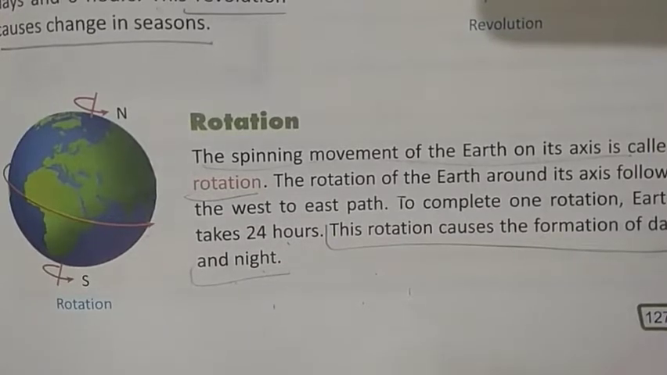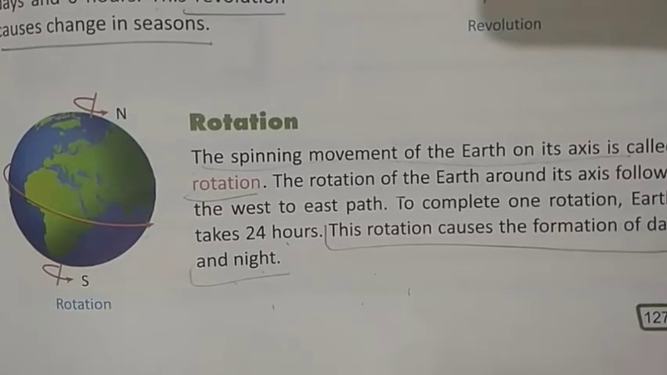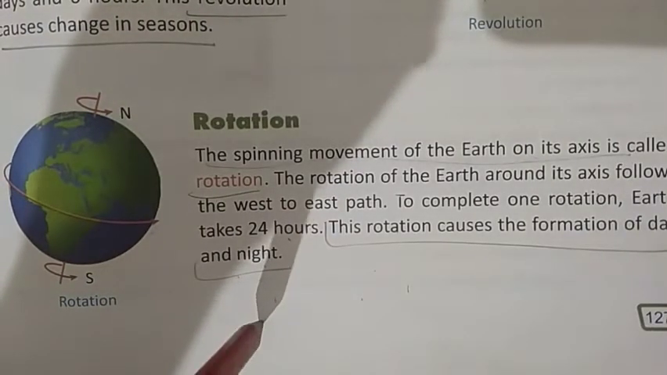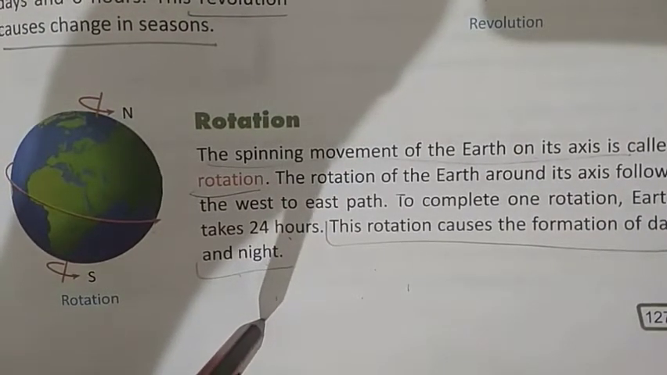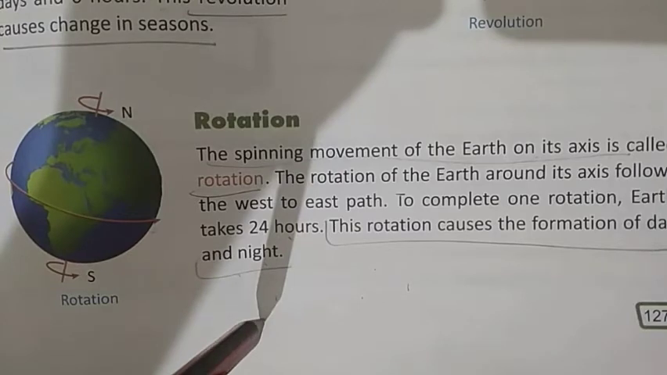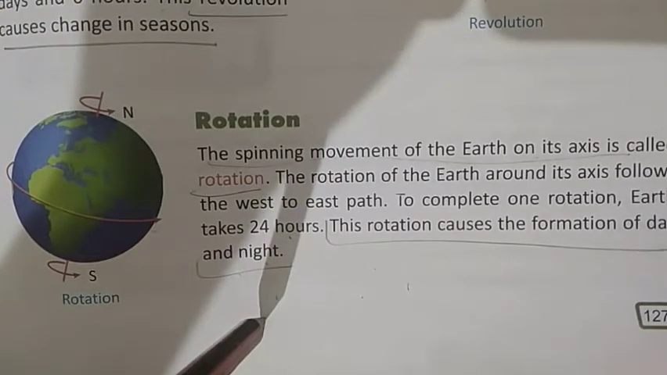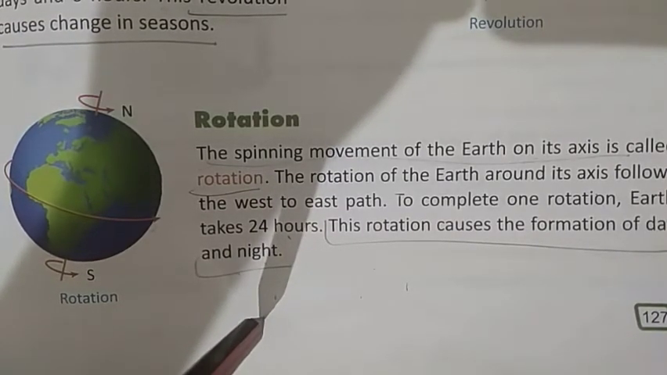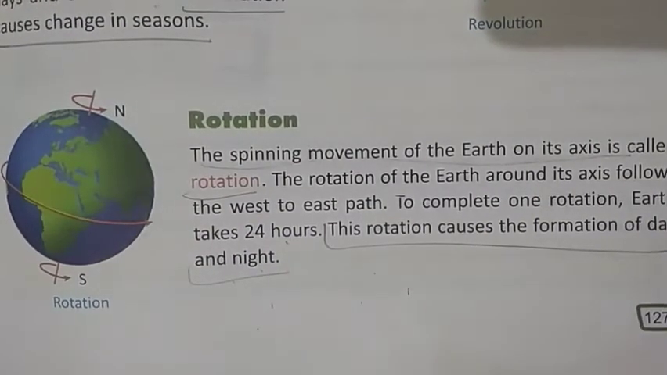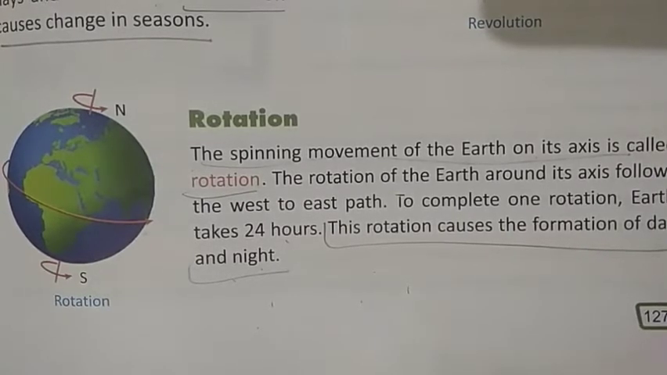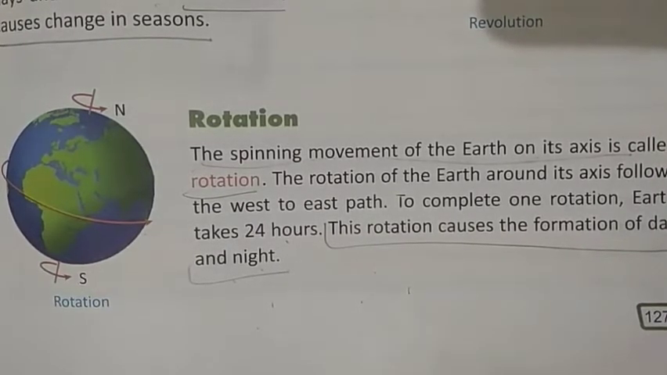Just like I have told you that one complete revolution takes 365 days and 6 hours, rotation also takes some time. You can see on the pencil, this black mark is there. When I rotate it on its position, again this black portion came. So this is one complete rotation. Just like this, earth also completes one rotation. One complete rotation takes how much time? That is 24 hours. So in 24 hours what are we observing? We are observing day and night. So rotation causes the formation of day and night.